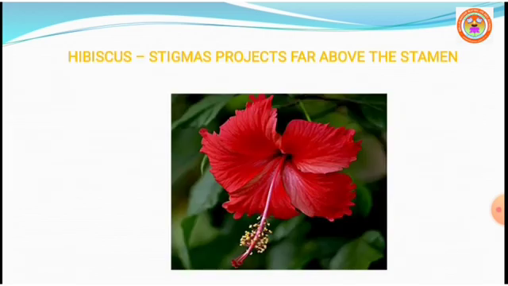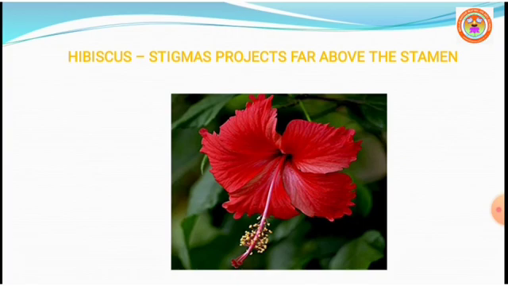In Hibiscus rosa sinensis, if you observe, stamens which are yellow in color, in numerous number, are found below the stigma. Stigma is just above the stamens. So in the hibiscus plant, the stigma projects far above the stamens, so self pollination is not possible.